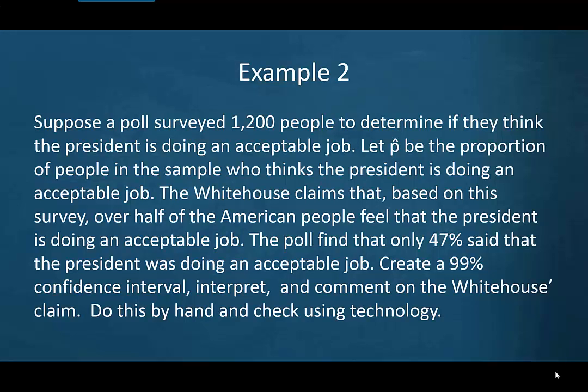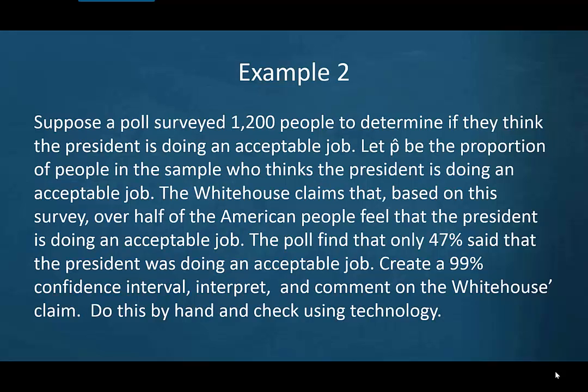Example 2. Suppose a poll surveyed 1,200 people to determine if they think the president is doing an acceptable job. Let p hat be the proportion of people in the sample who think the president is doing an acceptable job. The White House claims that, based on this survey, over half of the American people feel that the president is doing an acceptable job. The poll found that only 47% said the president was doing an acceptable job.